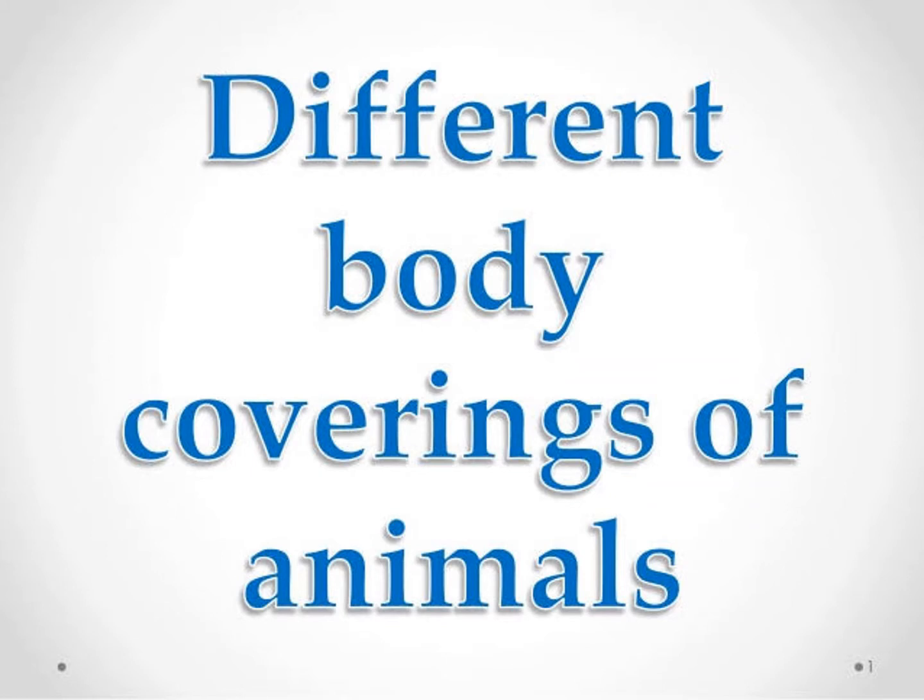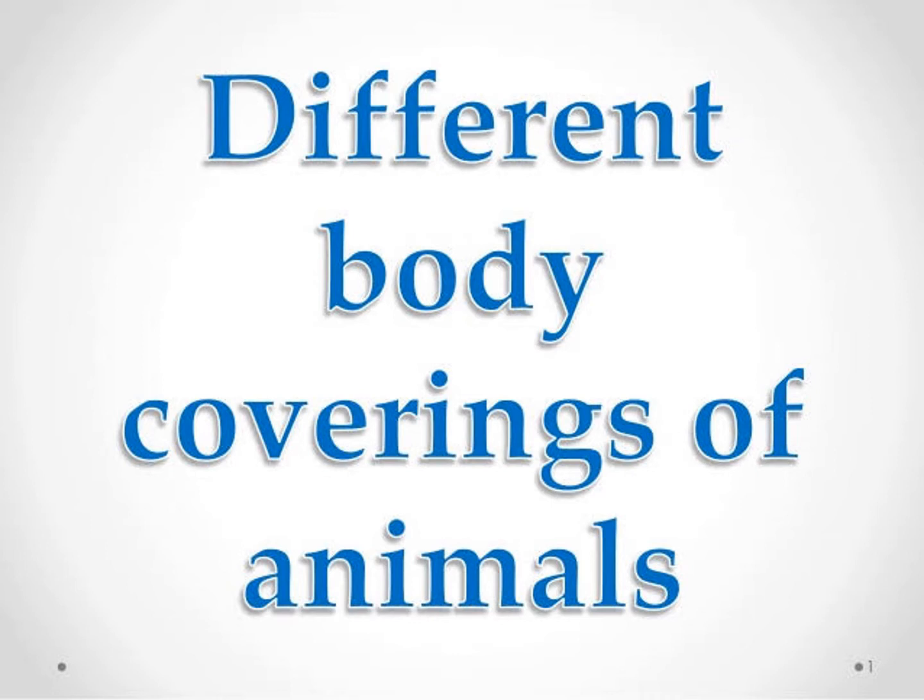Different body coverings of animals. Animals have different outer coverings on their body. They use their body coverings to keep their body warm and protect themselves from predators. Some important ones are scales, fur, feathers and skin. Scales are used like armor to protect fish, snakes, turtles and lizards. Fur keeps animals warm. And feathers keep birds warm and help birds fly.